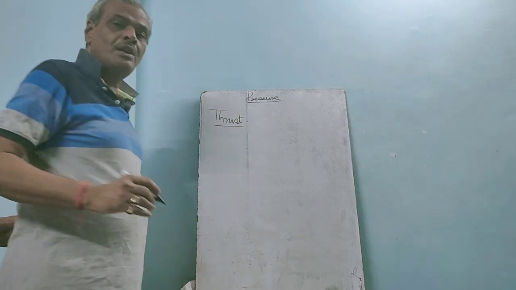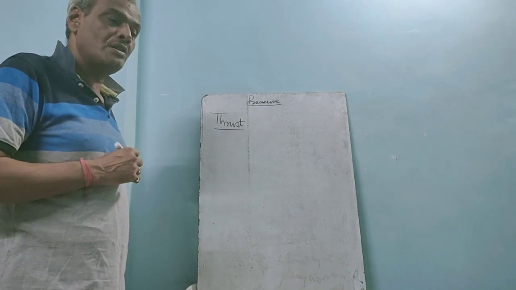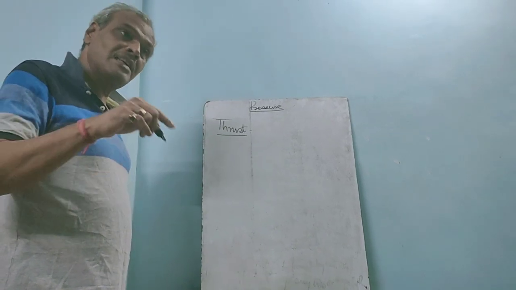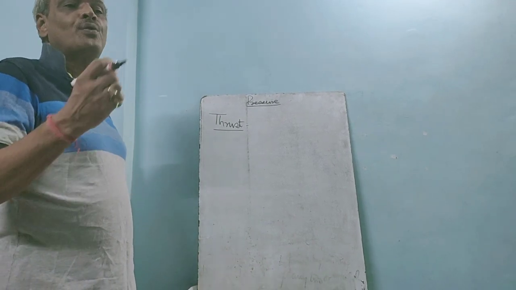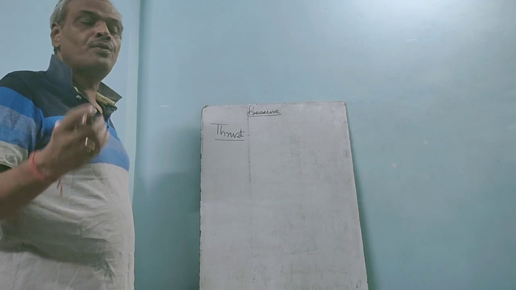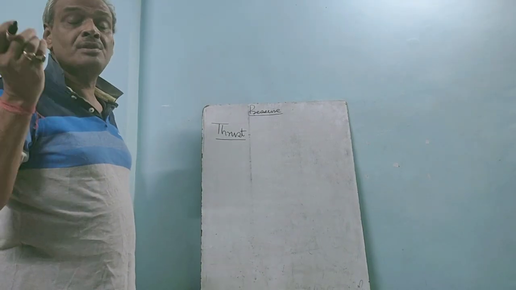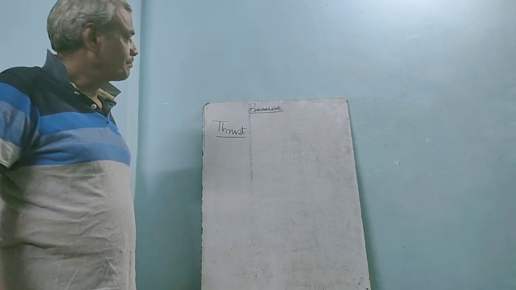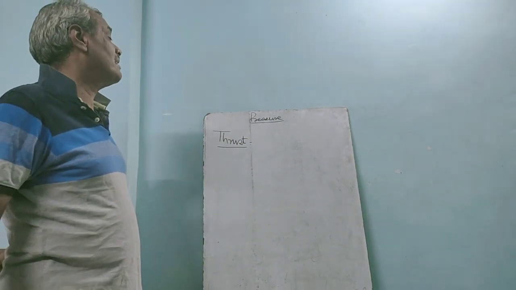Thrust. Force is an external cause which either changes or tries to change the state of rest or state of uniform motion of the body. Sometimes force changes the shape and the size of it. Here it is written thrust.